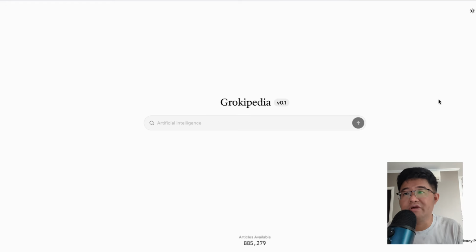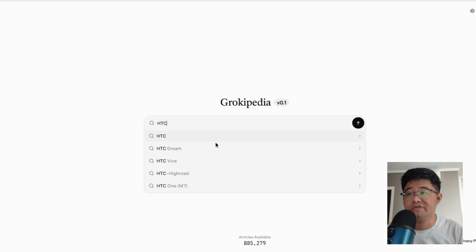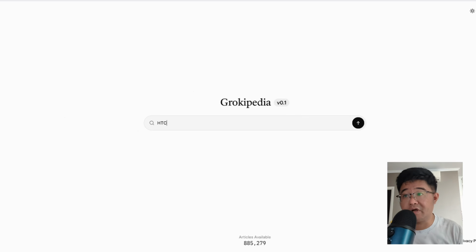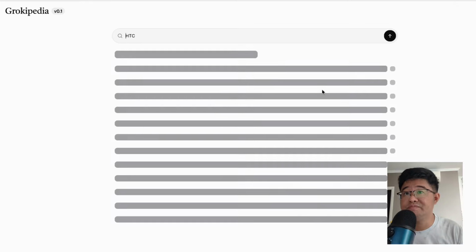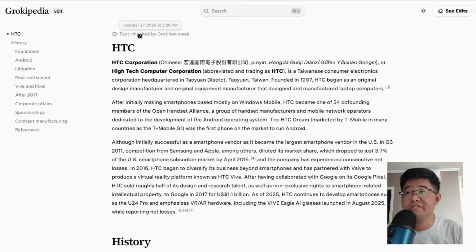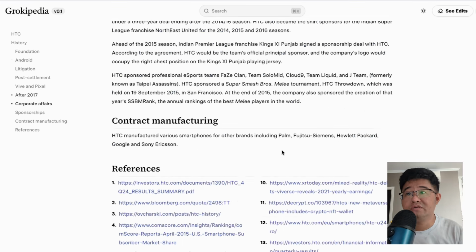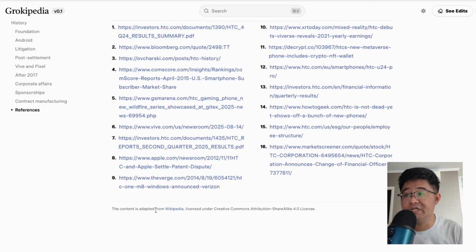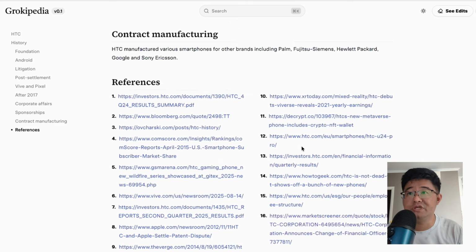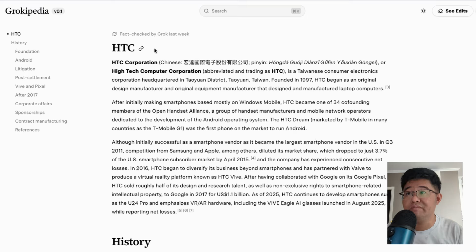Okay, this is a screen of Grokipedia. It is very much like Google. There's nothing else. There's this version where you can change the color, and there's a demo of articles. So it's pretty straightforward. Let me try to search for HTC, the company that created the first Android phone. You can notice it says fact checked by Grok. And also if you go down, it says its content is adapted from Wikipedia. So this is essentially Wikipedia being rewritten by Grok.